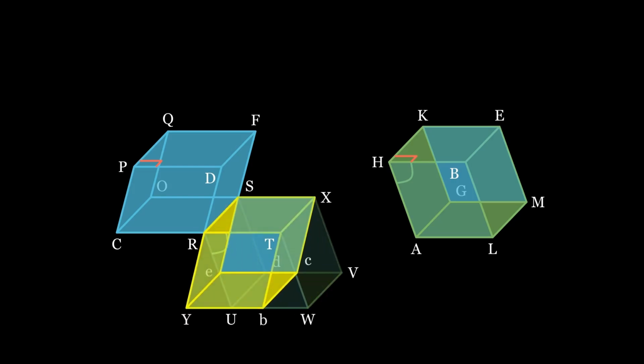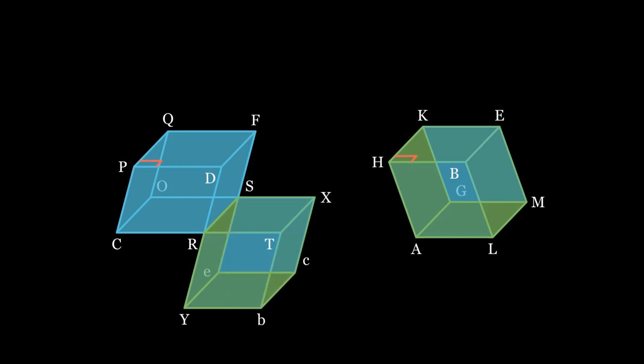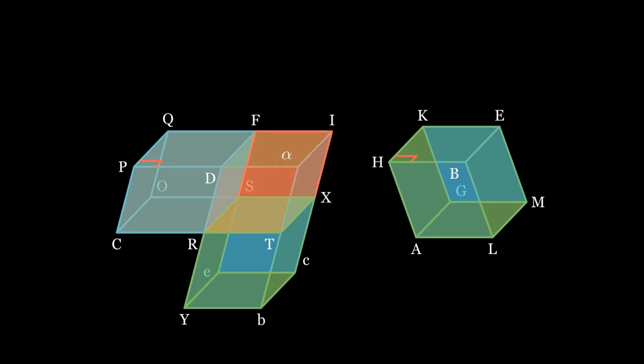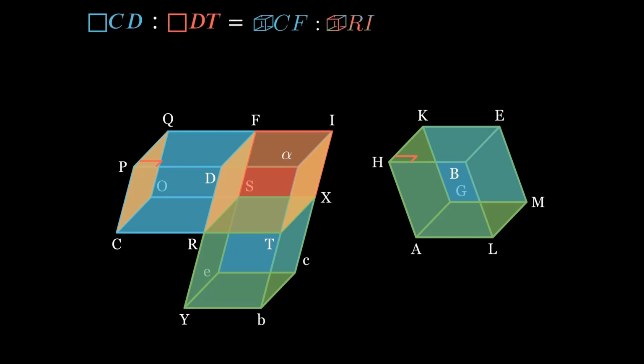Then skew parallelepiped RV to get a new parallelepiped RC that shares the same base, RX, with parallelepiped RV. Two propositions ago, we showed parallelepiped RC equals parallelepiped RV, so parallelepiped RC equals parallelepiped HM. Now construct parallelepiped RI. Consider the parallelepiped CI. The plane RF is parallel to CQ, and TI has cut the parallelepiped, so parallelogram CD to parallelogram DT is proportional to the parallelepiped CF to the parallelepiped RI.